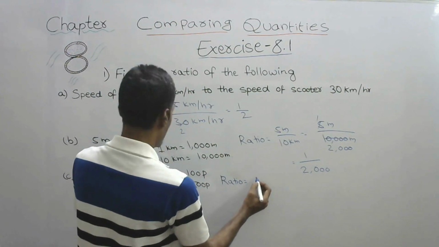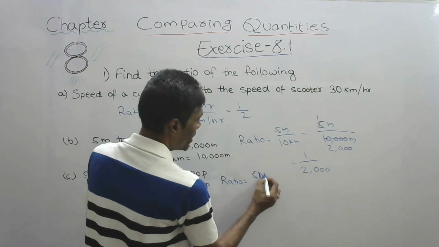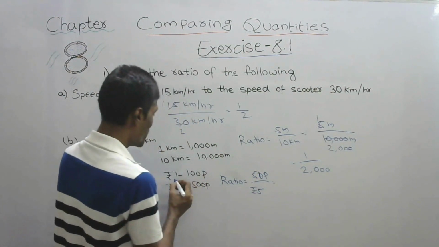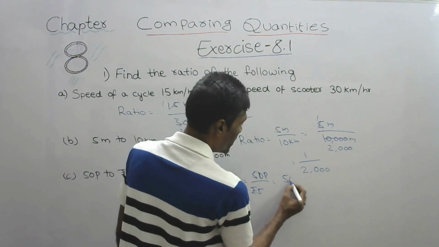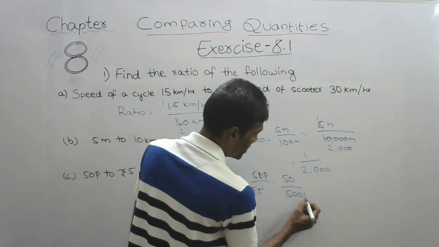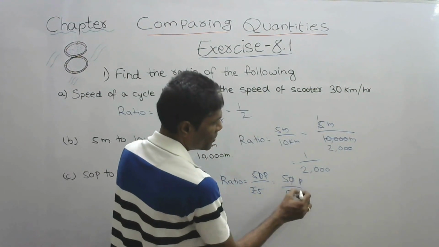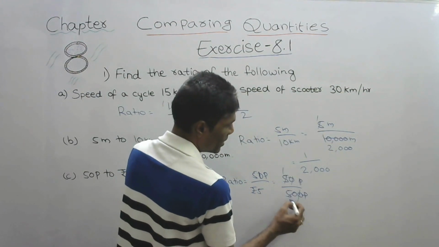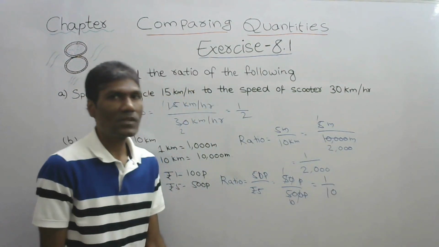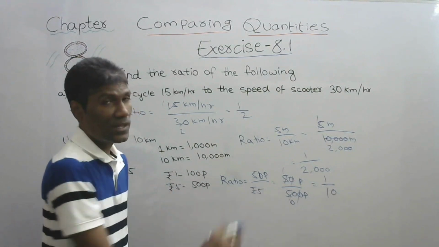So here the ratio is 50 paisa to 5 rupees. So 50 paisa divided by 5 rupees, which means 500 paisa. So 0 0, 5 ones are 5, 5 tens are 50. So it is 1 by 10. So we have done these three ratios.